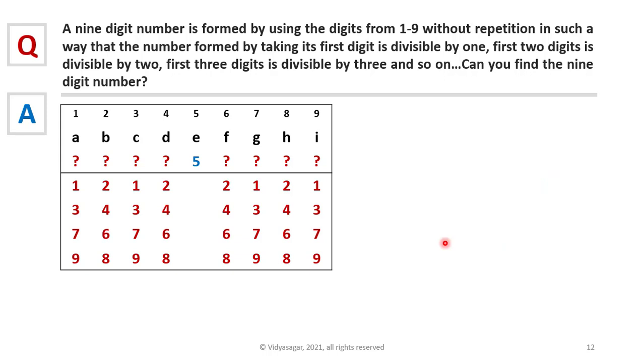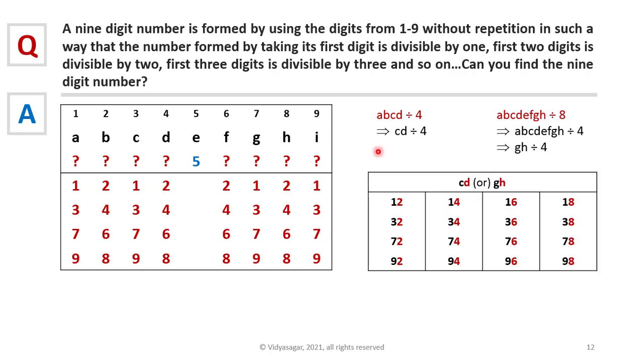We know that the number formed by taking the first 4 digits, A, B, C, D, is divisible by 4. That means, as per the divisibility rule of 4, the last 2 digits of the number should be divisible by 4. That is, C, D is divisible by 4. Similarly, the first 8 digits should be divisible by 8, which means the number should also be divisible by 4, which means GH is divisible by 4. Now CD and GH both are divisible by 4. The possible combinations for CD and GH are: C and G can be any of the numbers 1, 3, 7, 9 and D and H can be any of the numbers among 2, 4, 6, 8. So there are 16 possible combinations for CD and GH.